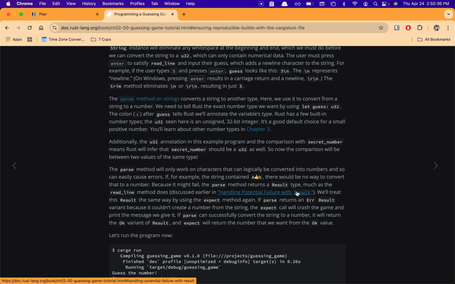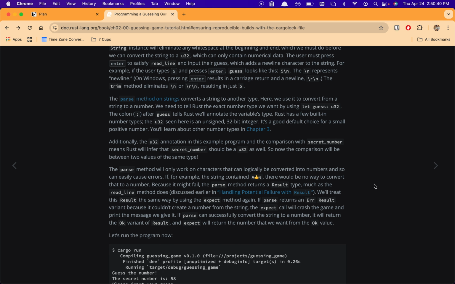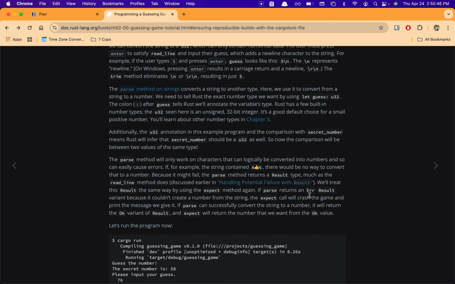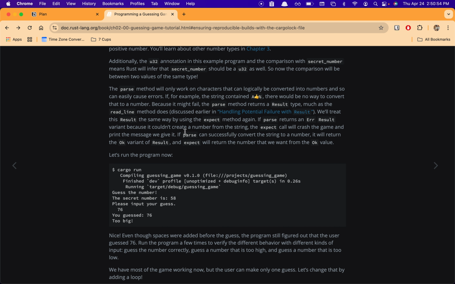We'll treat this Result the same way by using the expect method again. If parse returns an Err variant because it couldn't create a number from the string, the expect call will crash the game and print the message we give it. If parse can successfully convert the string to a number, it will return the Ok variant of Result, and expect will return the number that we want from the Ok value.